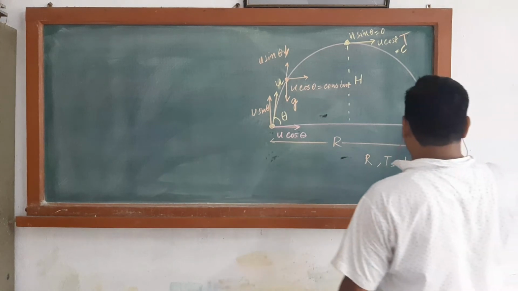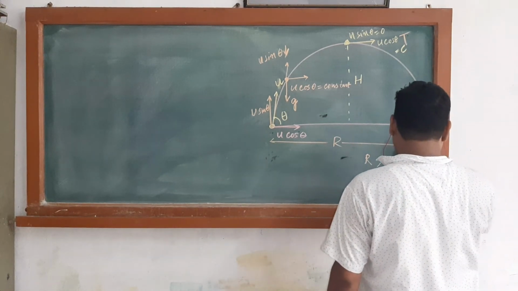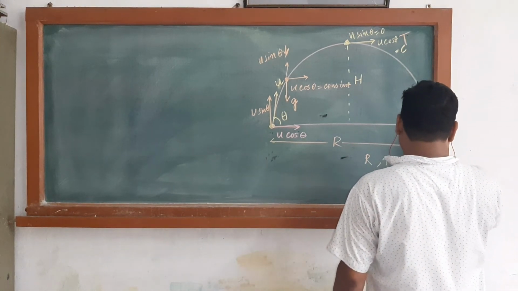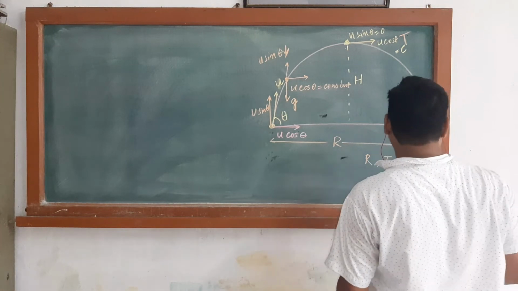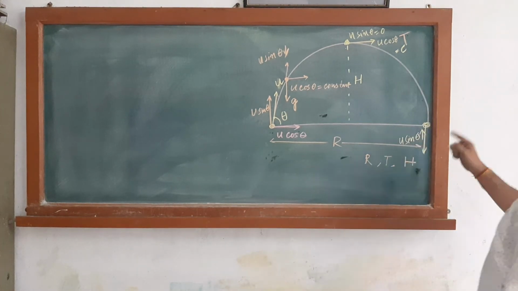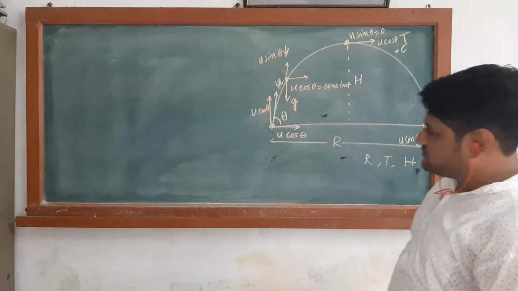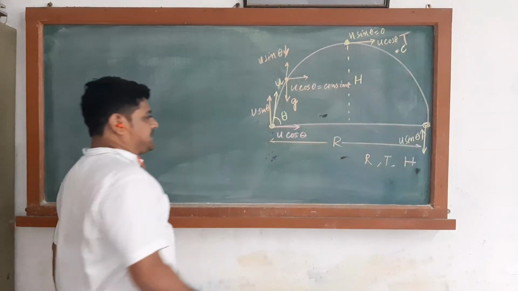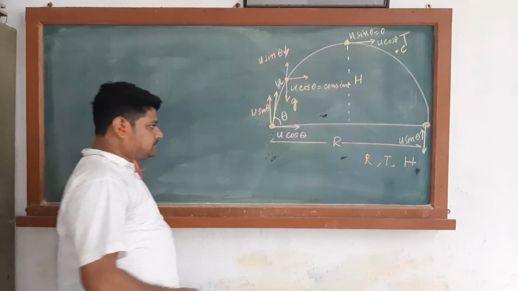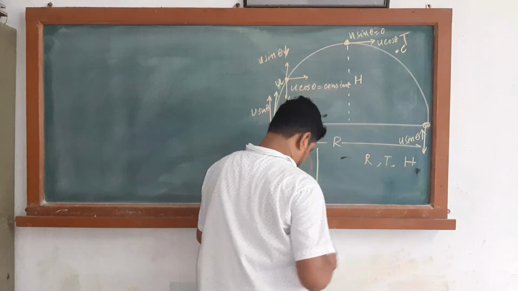Okay, at this height u sin theta is maximum and u cos theta is 0, because after that there is no more further velocity to this particle.